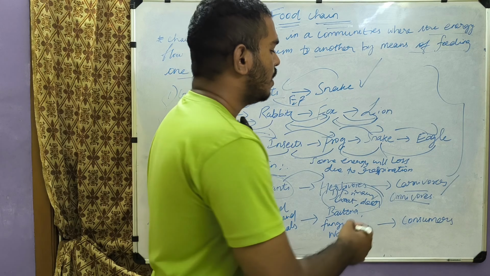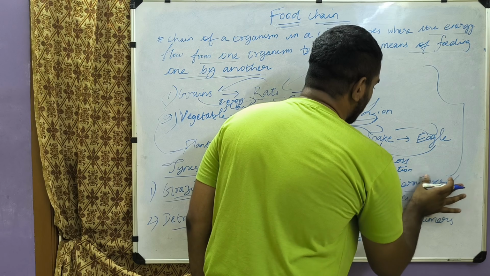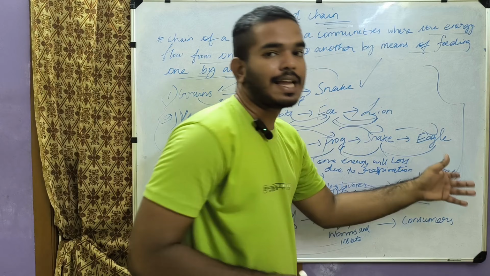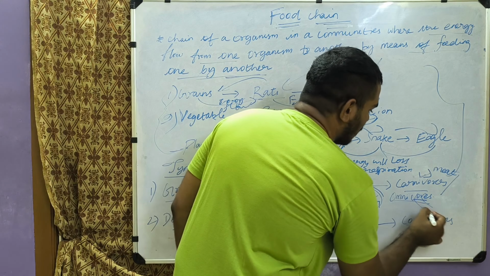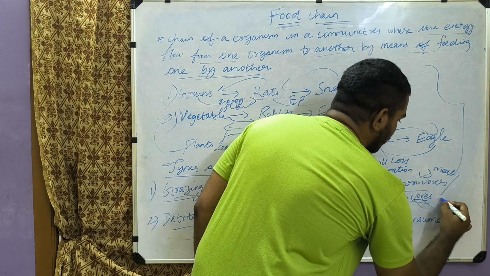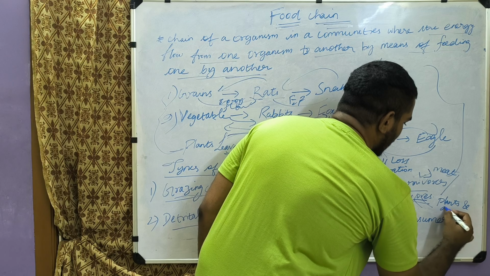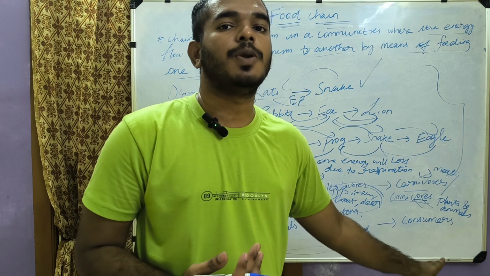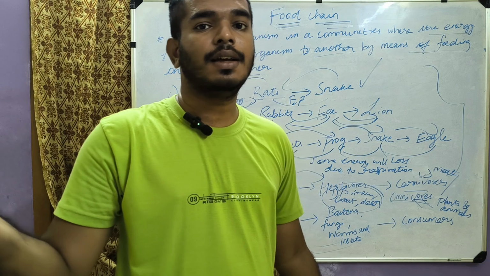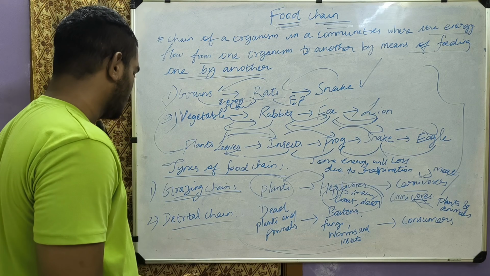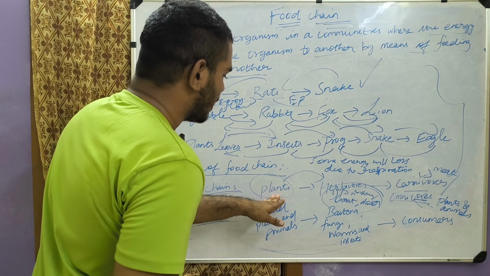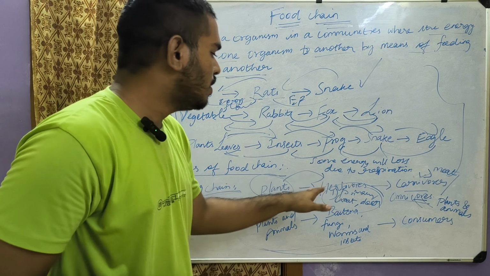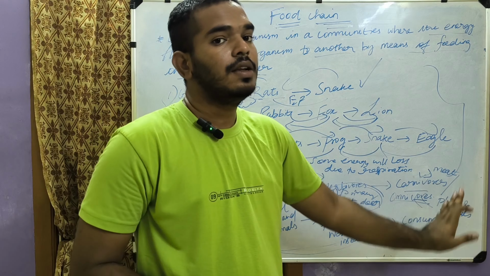Carnivores are nothing but animals or mammals which eat meat only, which is entirely non-veg. But omnivores are those who eat plants and animals. Take for example, human beings. Human beings are omnivores because human beings eat both plants and meat. So this is how the energy will flow from live plants, due to grazing by these organisms, and after that to the consumers.